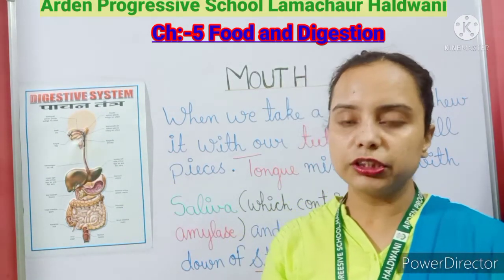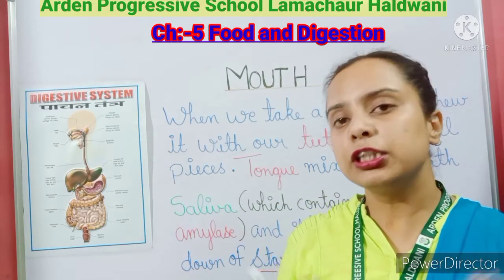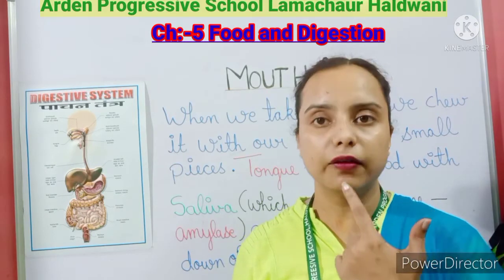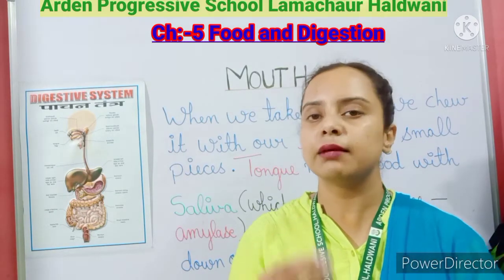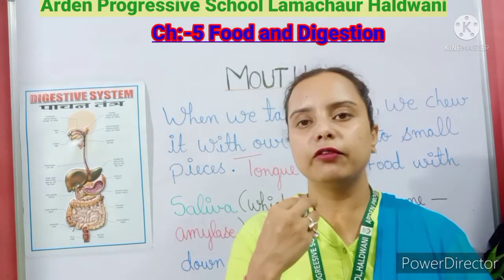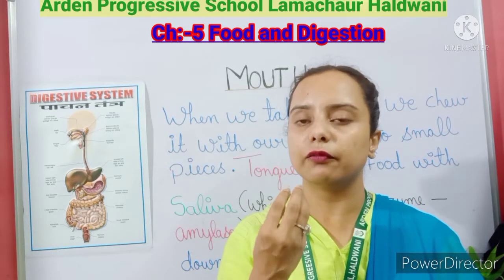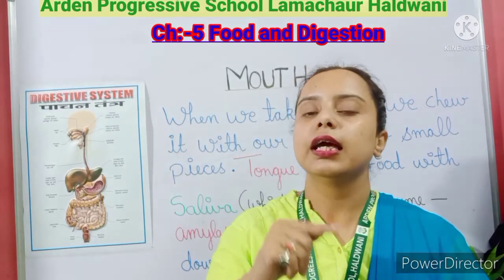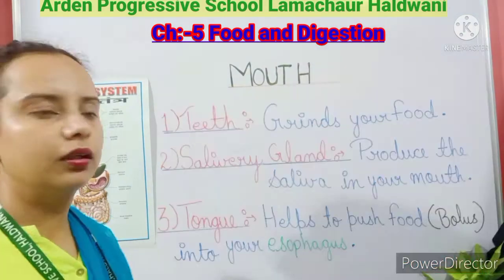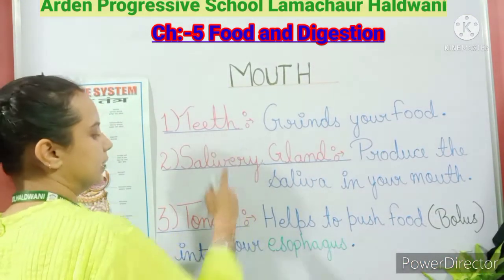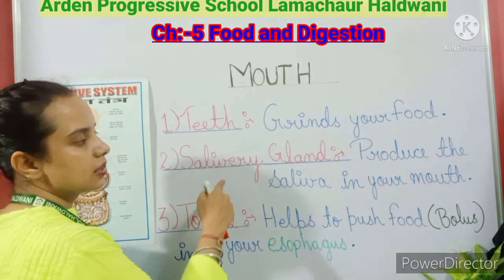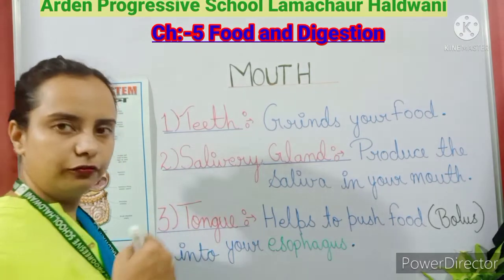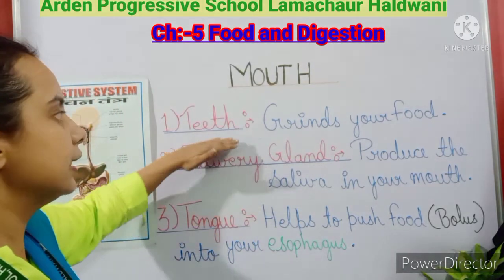Okay, if the question comes, from which part of our body does digestion start, that is from our mouth only. ठीक है, जैसे हम एक bite ले रहे हैं and we start chewing that bite of the food, it means the digestion of that food has started. Okay, so in your mouth, these three help you to digest the food inside our mouth, that is, from the teeth.